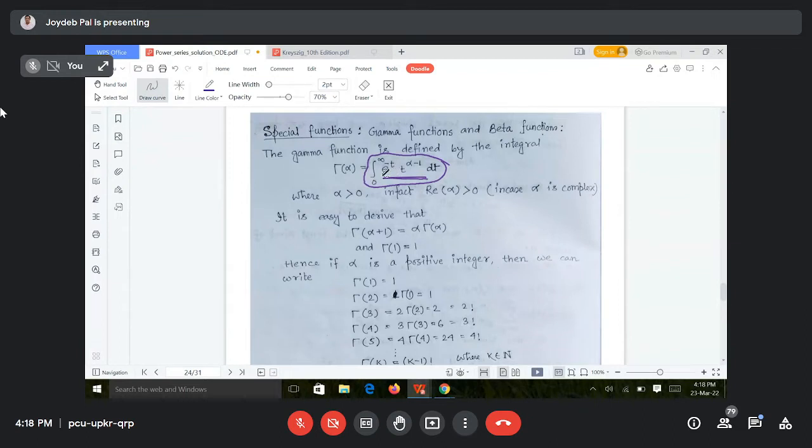You are integrating, meaning you are solving a definite integration, right? With respect to t, and where alpha is included. Alpha is a parameter, you can consider it as a constant. Okay, so ultimately the value of the integration will be a function of alpha. Do you agree?